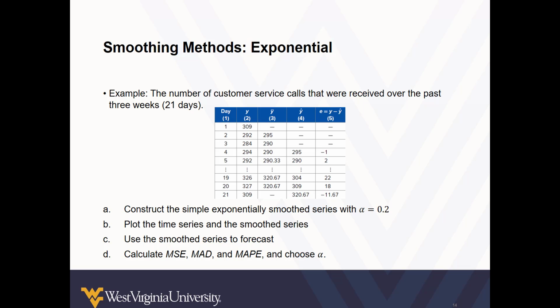So in addition to the moving average technique, another approach we can take is exponential smoothing. Let's take the same data set, service calls, which is customer service calls received over the past 3 weeks, and construct the simple exponentially smoothed series where alpha is equal to 0.2. Plot the time series and the smoothed series. Use the smoothed series to forecast future events and calculate our measures of fitness. And we can even compare them with different values of alpha.